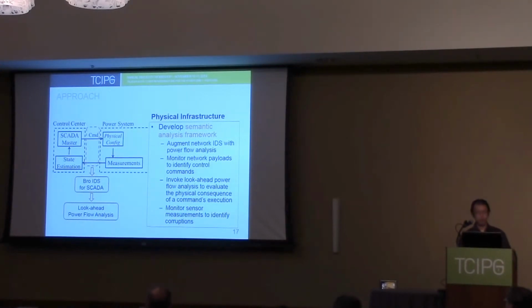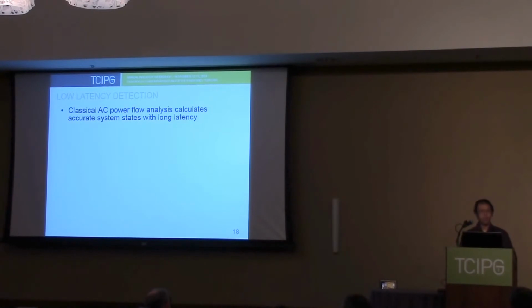Of course, at the same time, we can also monitor the sensor measurements to identify any corruptions during their communication between the substation and control centers. And as we mentioned, we exploit the power flow analysis to perform some detection. However, the classical AC power flow analysis can calculate a very accurate system state, but usually it may introduce very long latency.